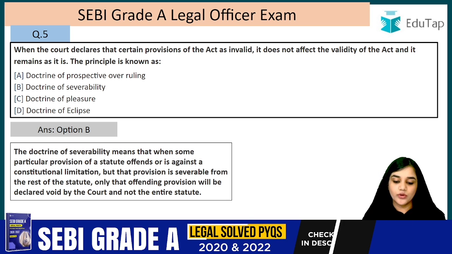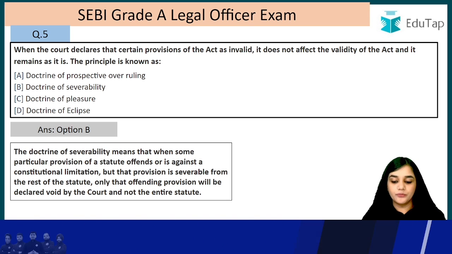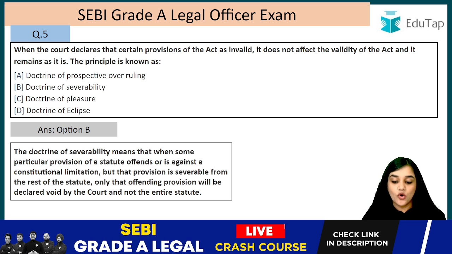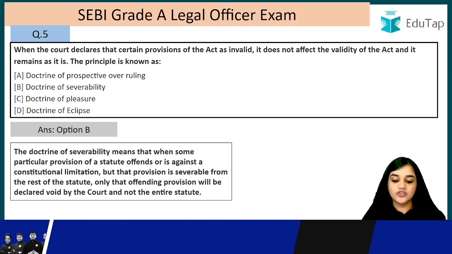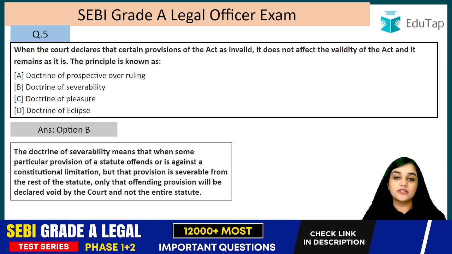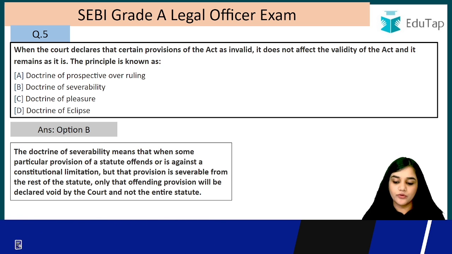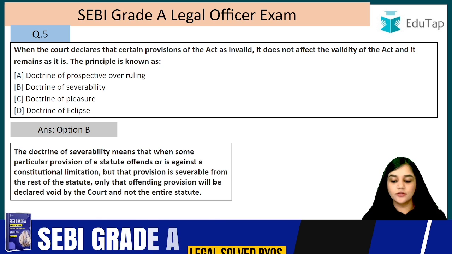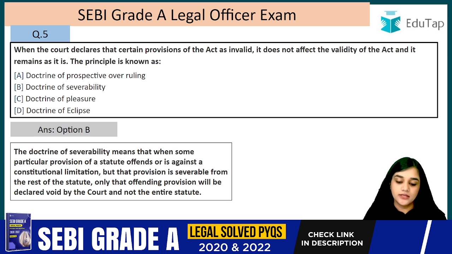So the doctrine of severability means that when some particular provisions of a statute offend or are against a constitutional limitation, but the provision is severable from the rest of the statute, that is, it can be cut down and the rest of the statute stands on its own independent footing, only that offending provision will be declared void by the court and not the entire statute. So you must have read about this doctrine in the constitution in article 13.